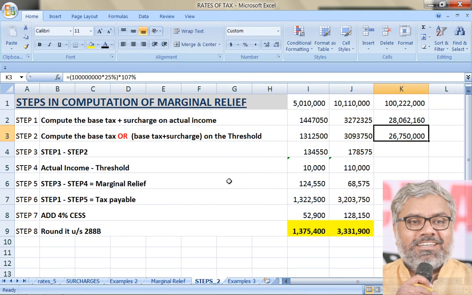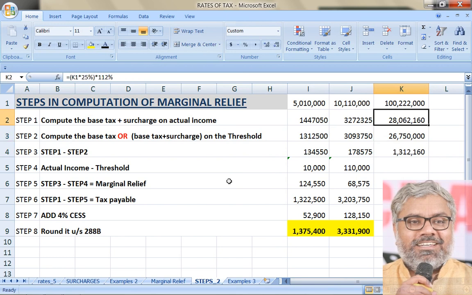So if the income of the company was exactly 10 crores, the base tax plus surcharge would have been only 2 crores 67 lakh 50,000. Just because the income has crossed 10 crores marginally, there is an additional tax liability in the form of higher surcharge of 12% instead of 7%. Now let us see how much it is exceeding this. It is exceeding by a good amount. Almost 13 lakh rupees it is exceeding by.